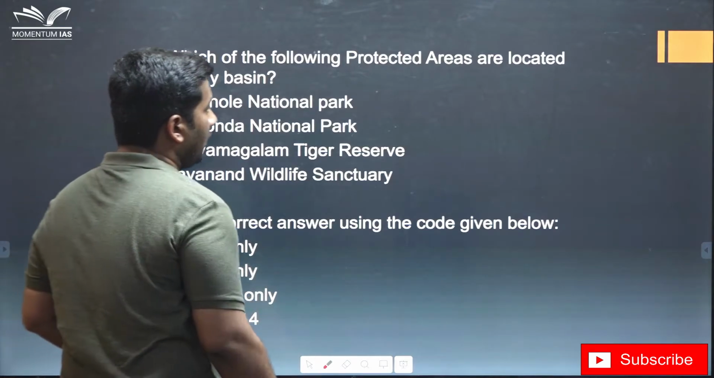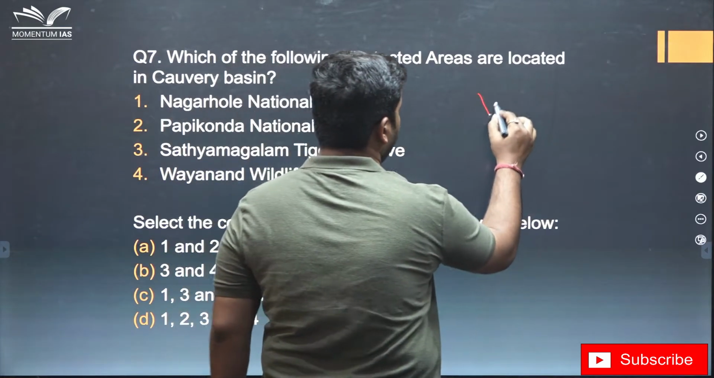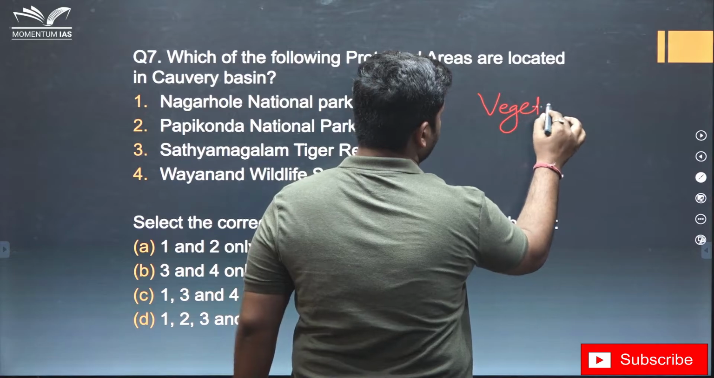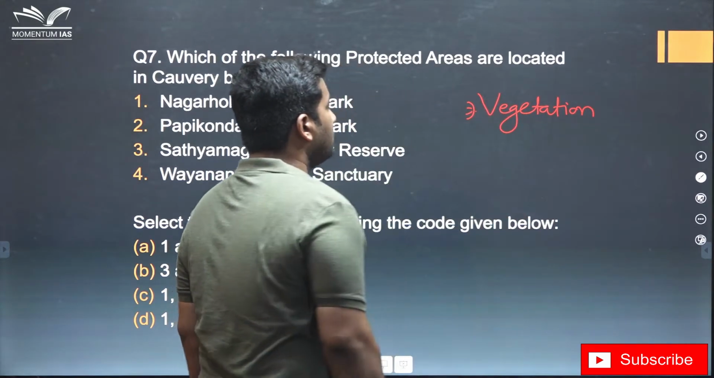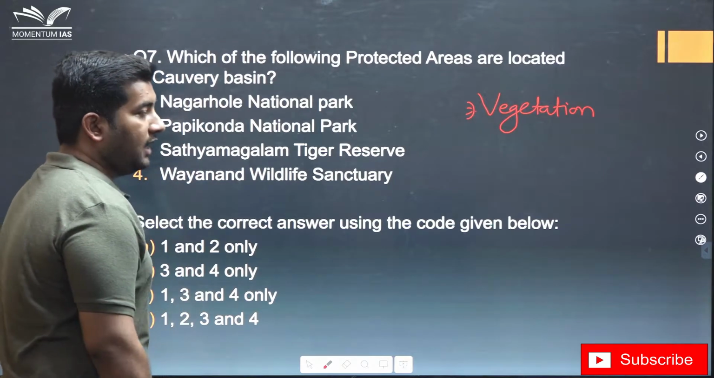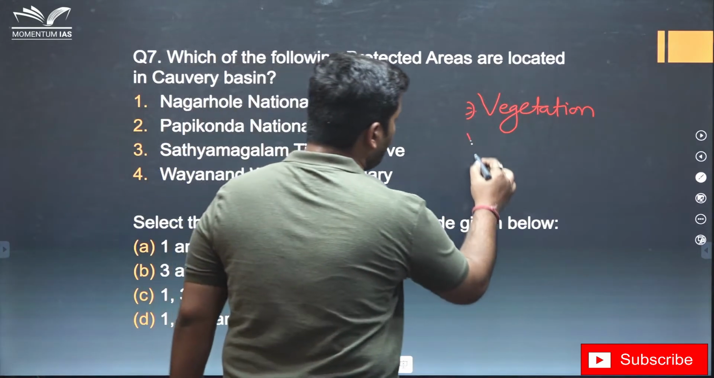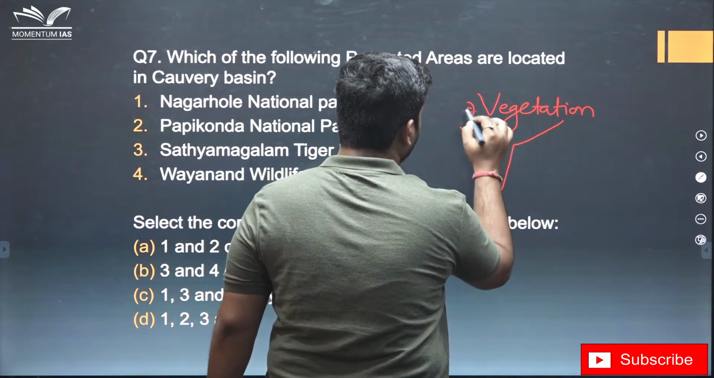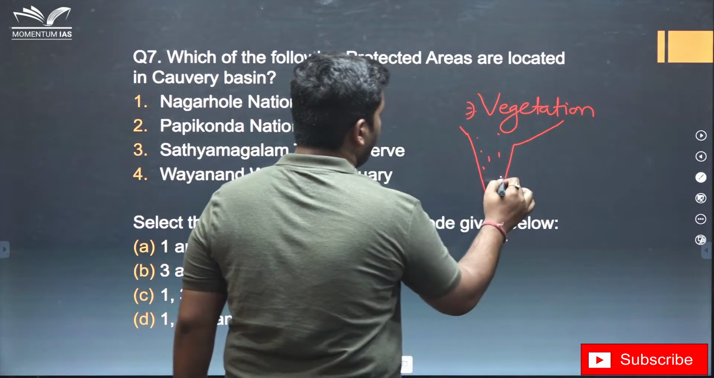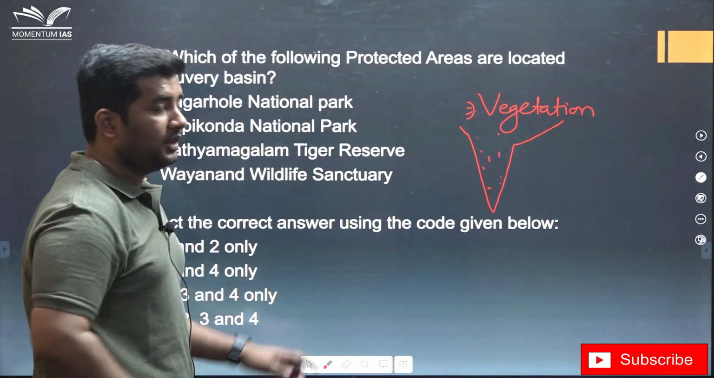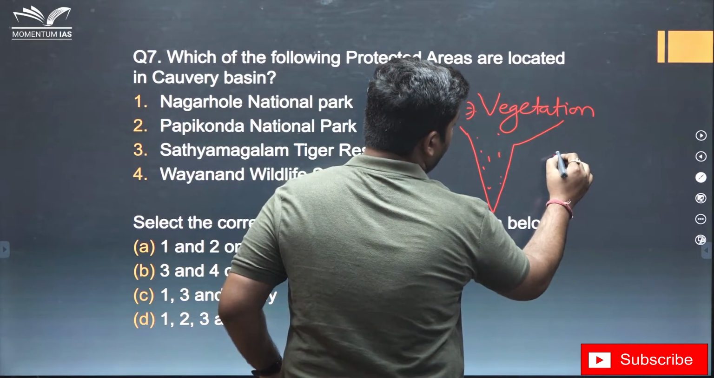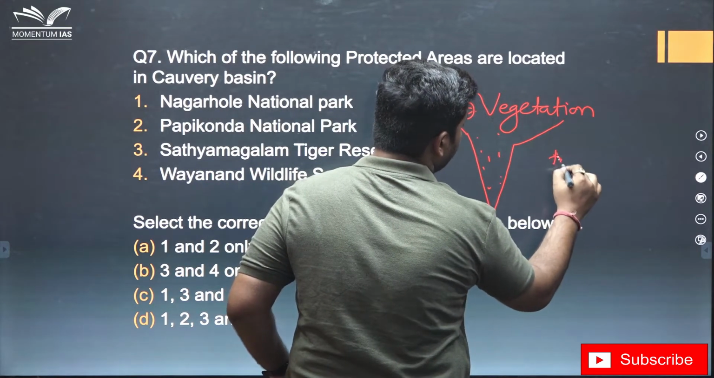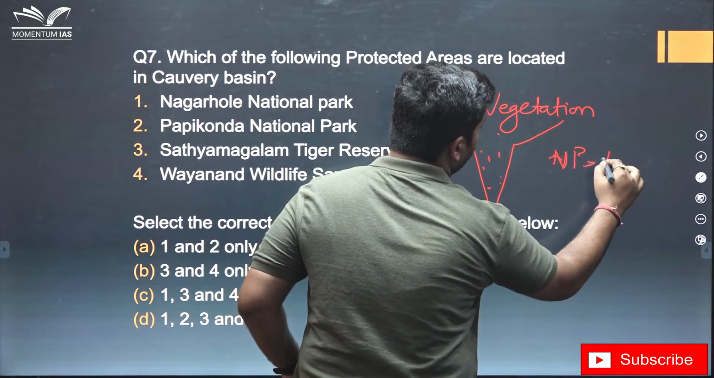Now, when I was discussing vegetation, if you have not seen the video, please look at it. When I was discussing vegetation, I told you, you need to plot a map in which you have to plot many national parks. In that question, it was asked that which of the following national parks lie in complete temperate alpine belt.